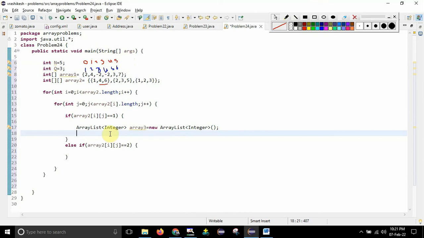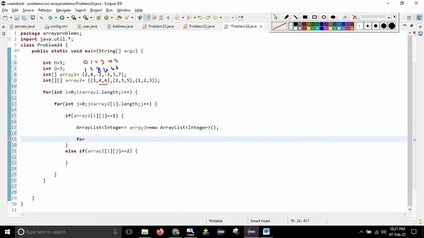Okay, so I need to write one for loop, right? So I will write one for loop, starting from, I and j I have already used, so now I will use k, which is equal to, I need to access this element, that is the 0th row and second element. So I will write array2 of 0th row, it is 0, 0 and it is 0, 1.